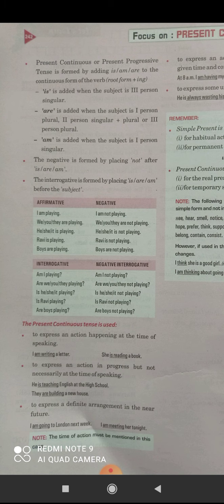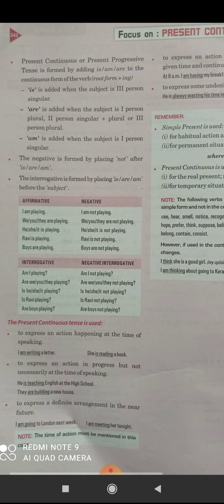To express a definite arrangement in the near future. For example, I'm going to London next week. I am meeting her tonight. Near future, not next year. We use present continuous tense to express a definite arrangement in the near future only. Okay, kids. The time of action must be mentioned in this case. Got it?